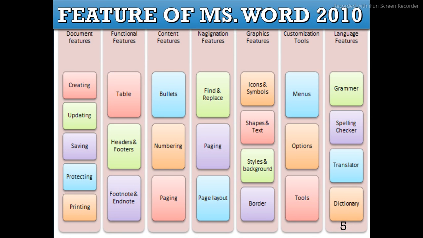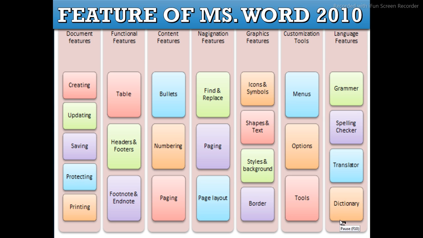MS Word also provides some navigation features: find and replace, paging, and page layout. It also provides some graphical features like icons, symbols, shapes, and text. You can also insert a background in your document. You can also insert a border in your document. Customization tools: you can also customize the tools that are given in an MS Word document, like menus, options, and tools. MS Word also provides very important language features. With the help of this feature, you can check the grammar, you can check the spelling of your words, and you can translate your document. Even you can use a dictionary.